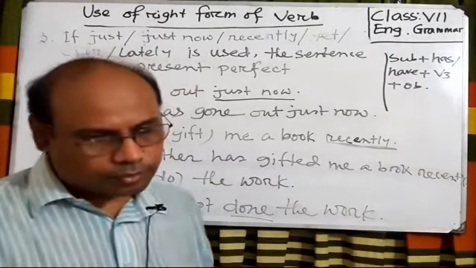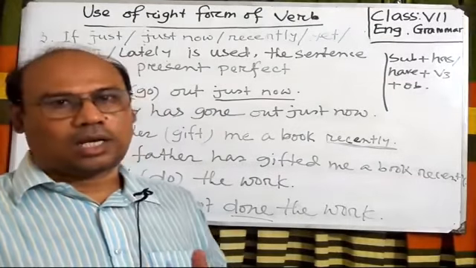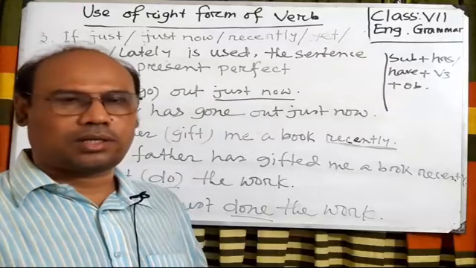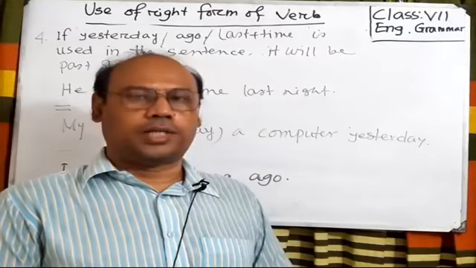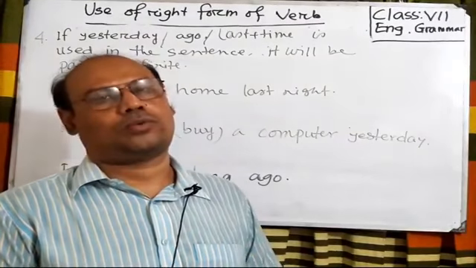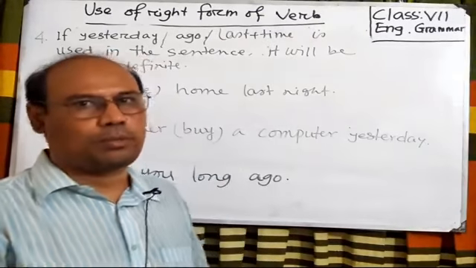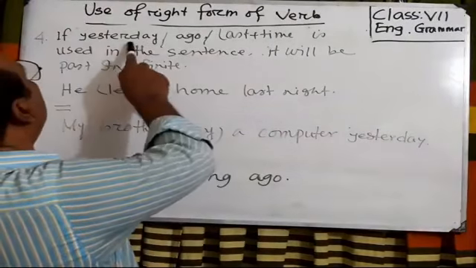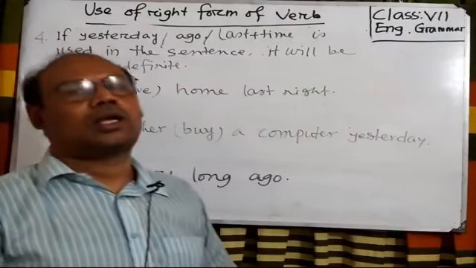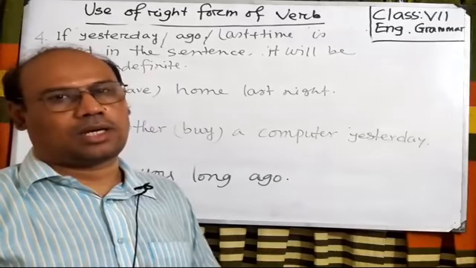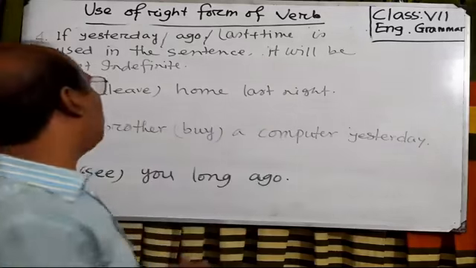So dear students, if you get just now, recently, yet, lately, etc. in the sentence, you will make them present perfect tense. Okay, dear students, now I will show you rule number 4. Look at the board. If yesterday, ago, last plus time, meaning last week, last month, last year, etc. is used in the sentence, it will be past indefinite tense.